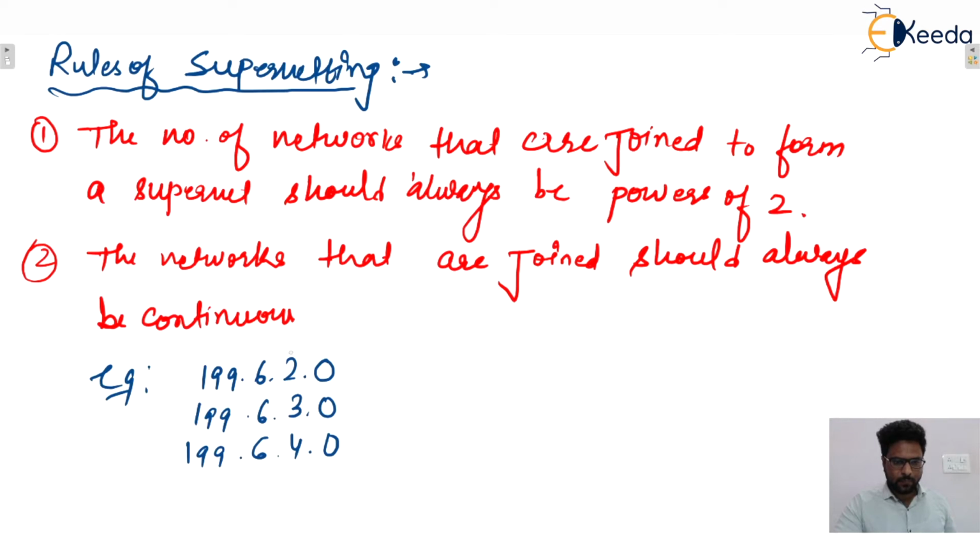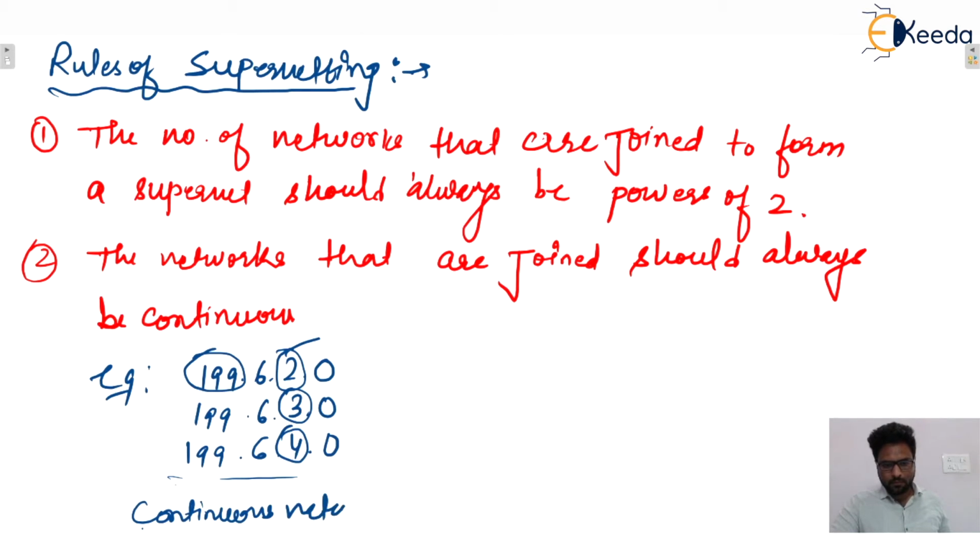So you can see this is class C. In class C, supernet bits will be in the third octet. So this value is 2, next one is 3, next one is 4. This is continuous, isn't it? So these continuous networks can be joined.